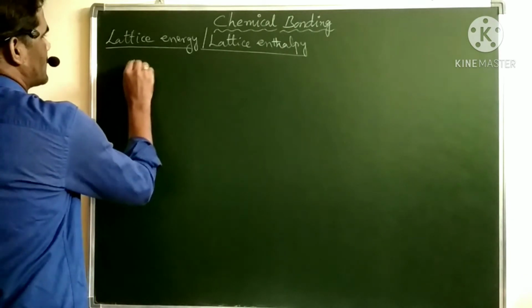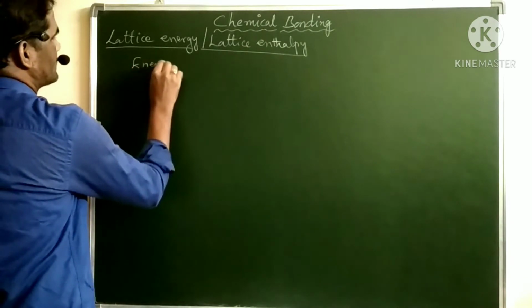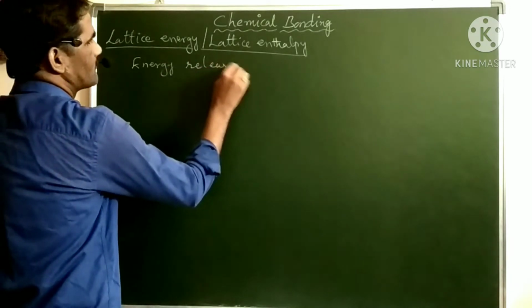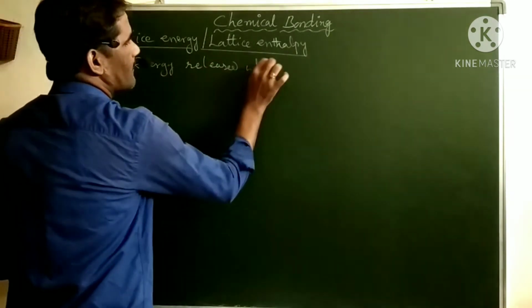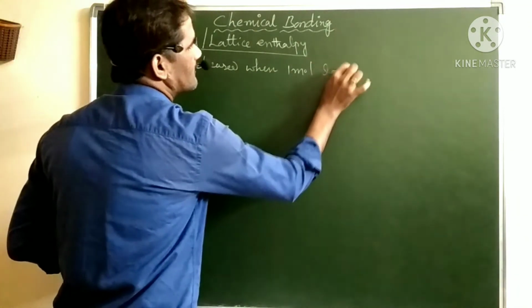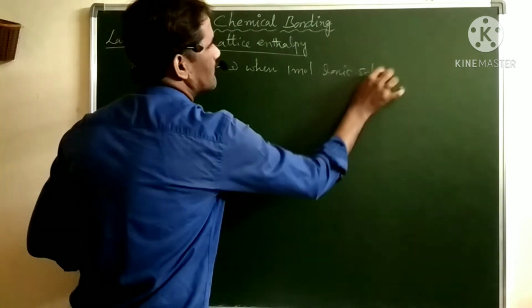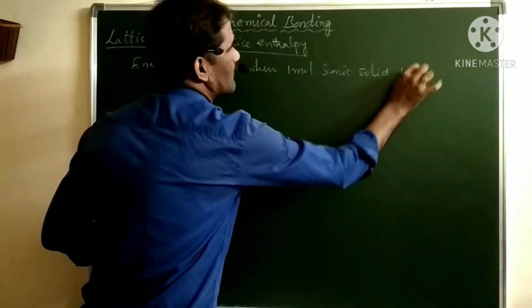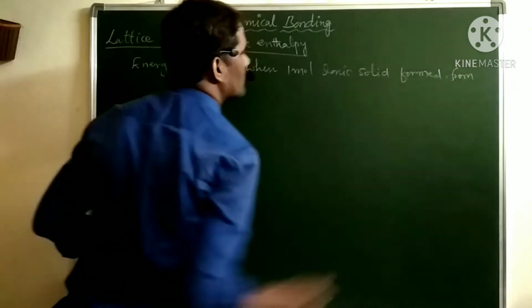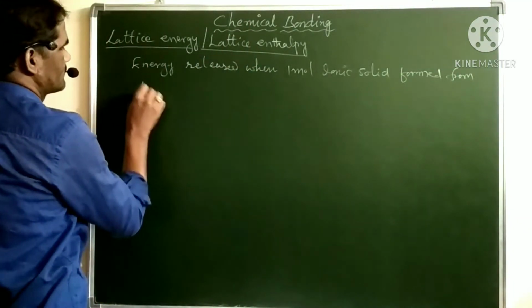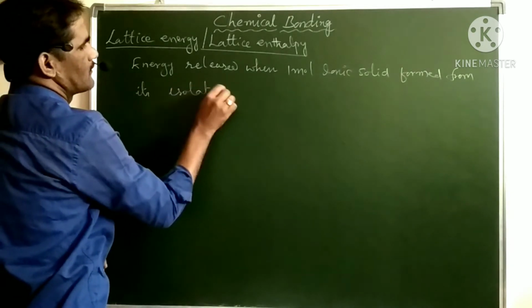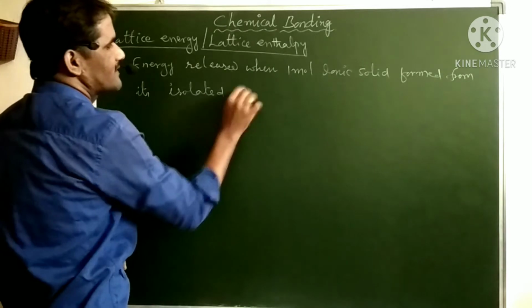One is the energy released when 1 mole of ionic solid is formed from its isolated gaseous ions.